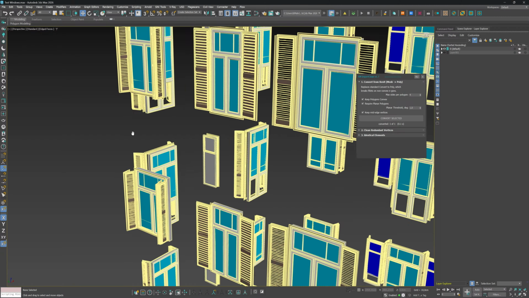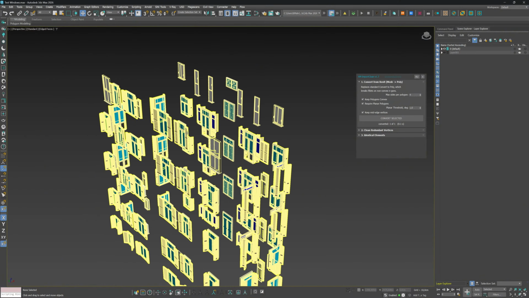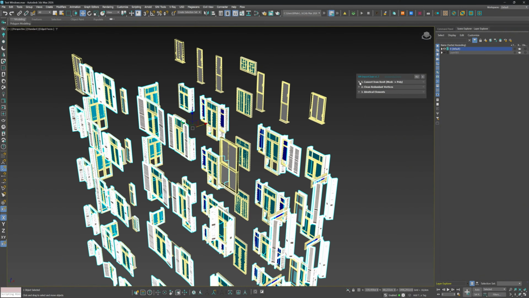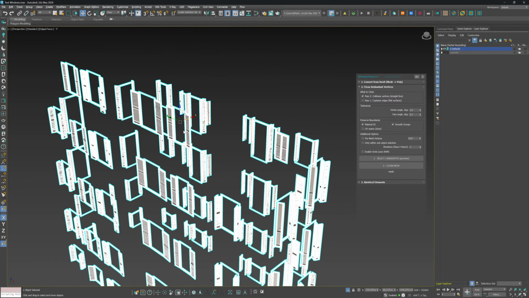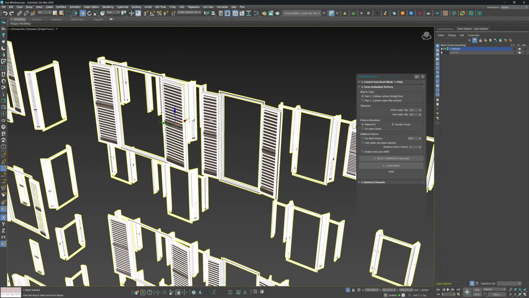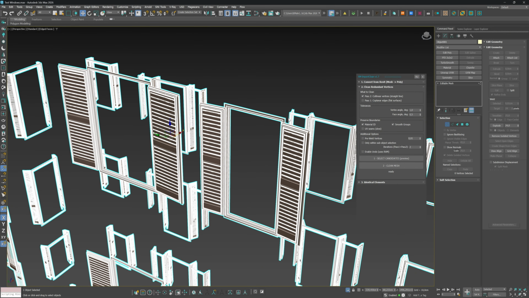Moving on to a heavy architectural model with hundreds of windows and shutters. After importing from Revit or CAD, thousands of redundant diagonal edges and extra vertices often clutter flat surfaces and straight lines. This causes viewport lag, bloats file size, and leads to shading errors during further editing.